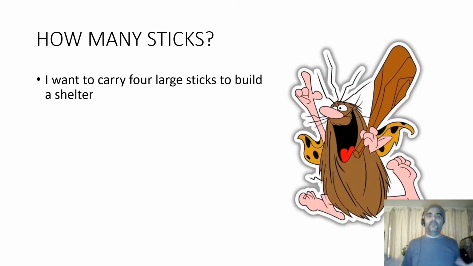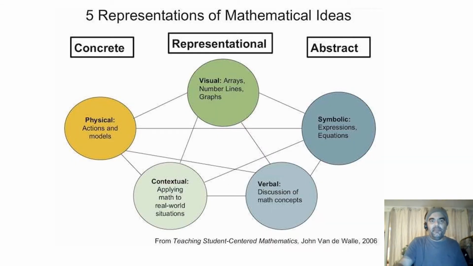The other problem is called how many sticks. It's just something I invented. Imagine that your task is to carry 4 large sticks to build a shelter. We could use the equation 2 plus 2 is equal to 4. There are 2 sticks here, 2 sticks there, 4 sticks altogether. But it really depends on what our purpose is and what the activity is. So let's have another look at another theoretical approach.